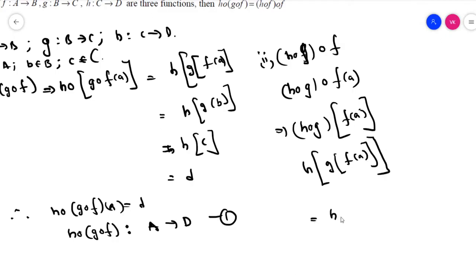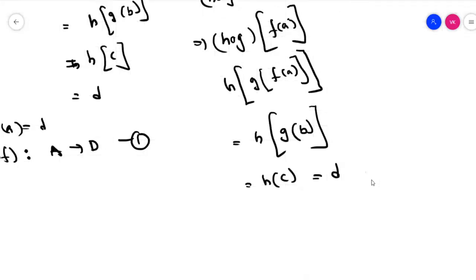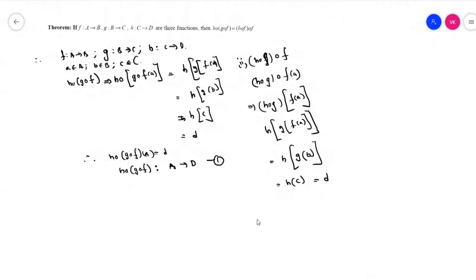Simply, g of f of a means here b, and h of g of b means here c. So h of c is equal to d. This is true, it is an important and easy theorem. Directly we can write h circle g circle f maps a to d.